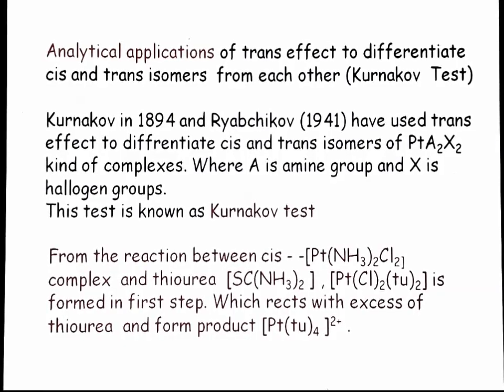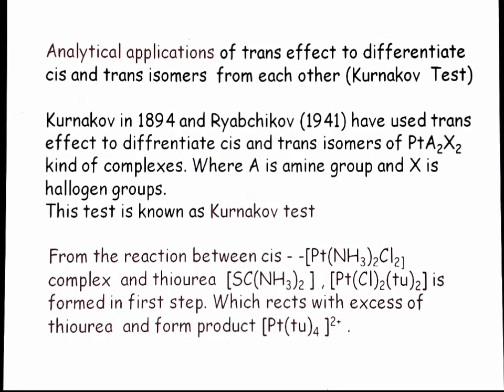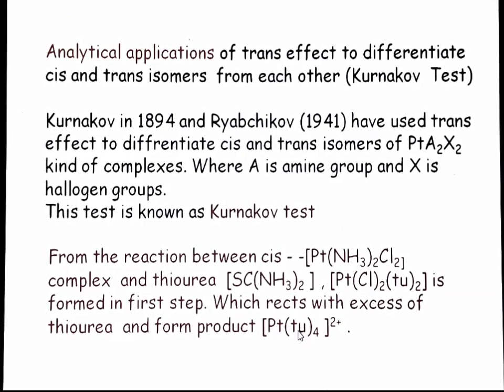In analytical applications, we can differentiate cis and trans isomers with the help of trans effect, and analytical applications are also known as Kurnakov test. So we can understand this by this reaction. From the reaction between cis diammine dichloro platinum and thiourea, first we will get this compound where two ammonia molecules or ligands will be substituted by thiourea. On further reaction with thiourea, we will get this compound where all four ligands, means two ammonia and two chlorine ligands, are substituted by thiourea. That we can understand by this step.